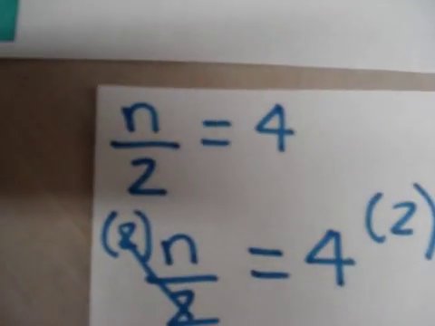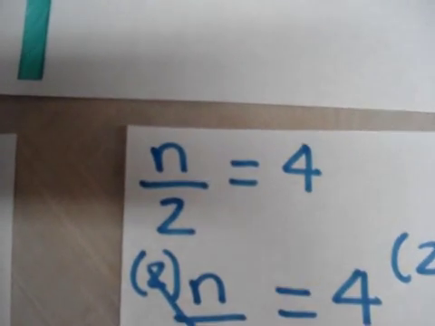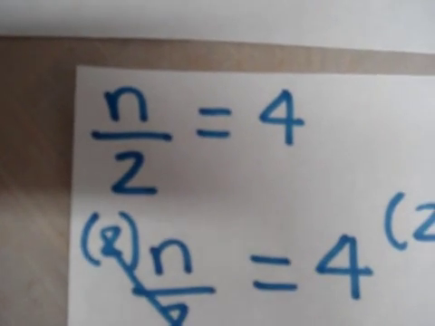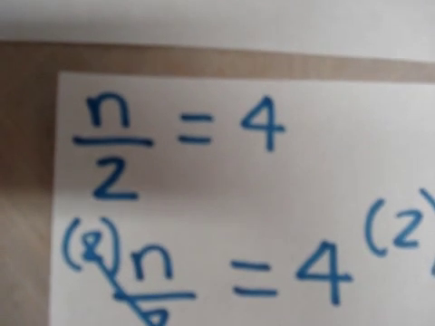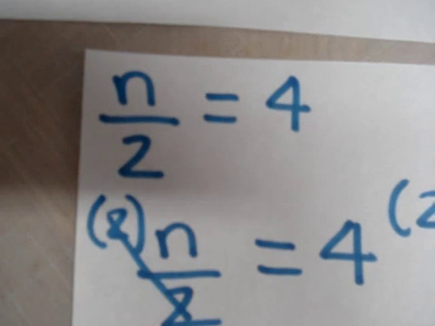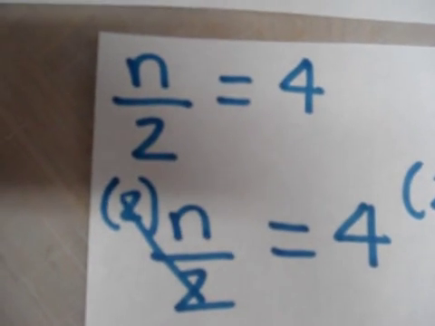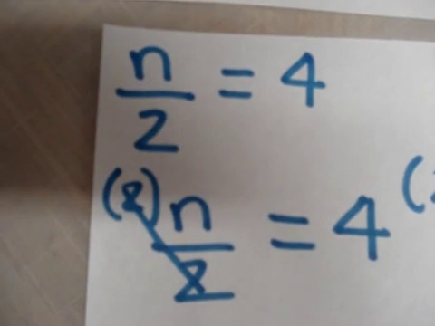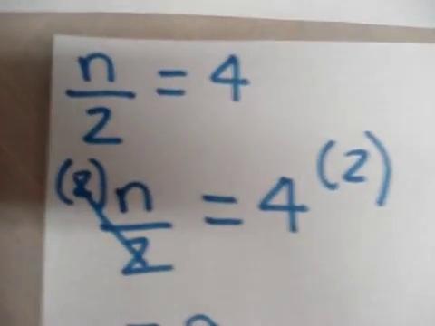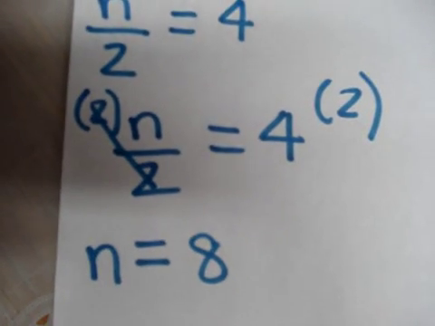Next and last, I'm going to talk to you guys about a division equation using written form. The next equation is n divided by 2 equals 4. The first thing you do is isolate the variable. You do that by dividing 2 by 2, then you are left with n. Second, you balance it out, so you do the same thing to the other side. You multiply 4 by 2, and so it equals 8. So you're left with an answer of n equals 8.